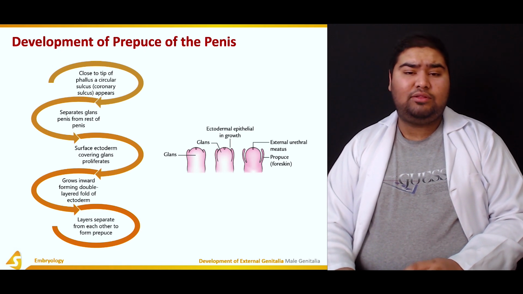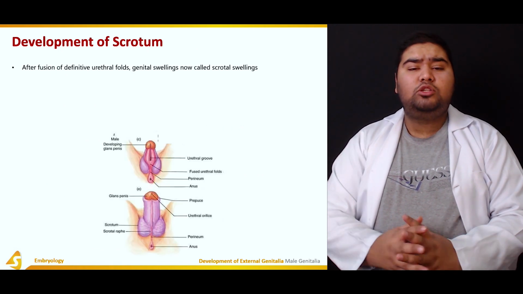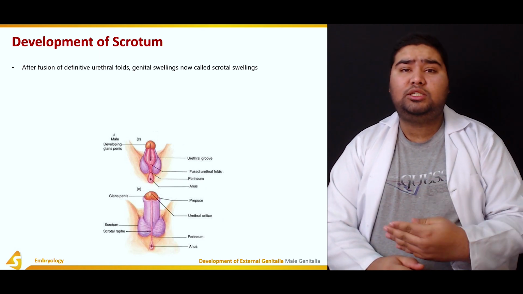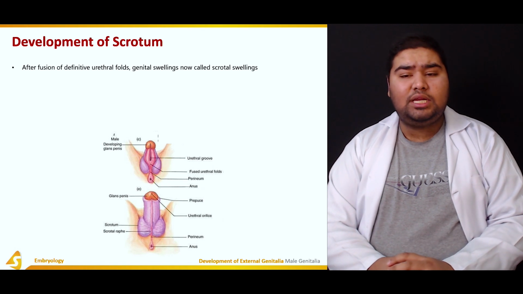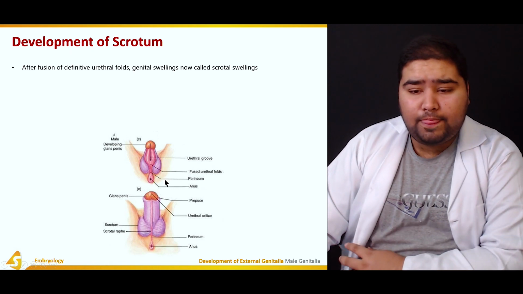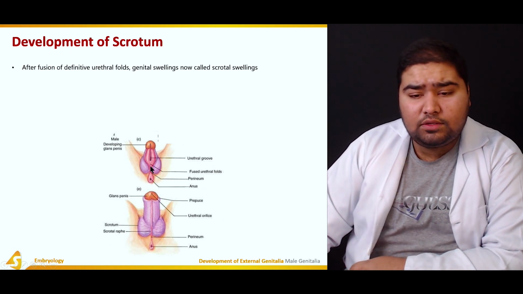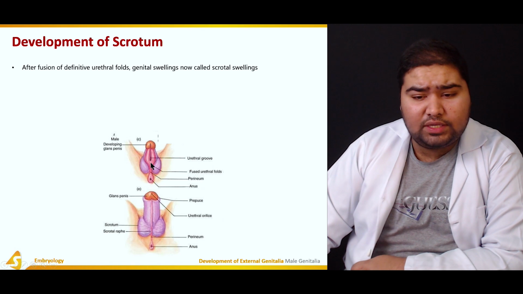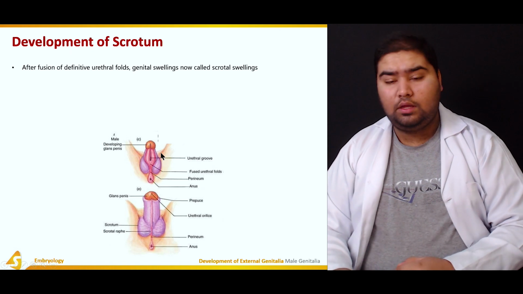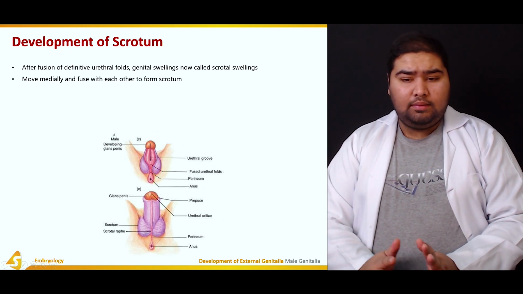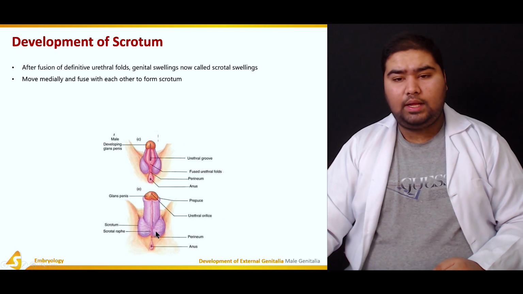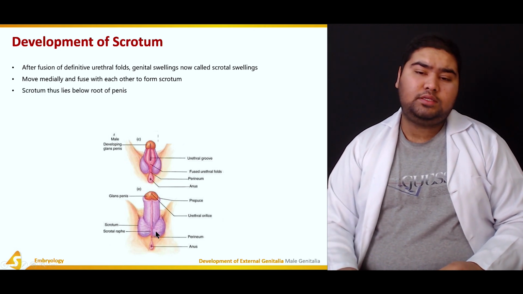So now let's see how the development of the scrotum goes. After the fusion of the definitive urethral folds, which helped in the production of the urethra, the genital swellings are now called the scrotal swellings. So these are the fused urethral folds. The scrotal swellings move medially, and here you can see they fuse with each other to form the scrotum.